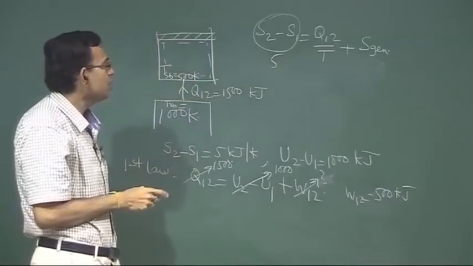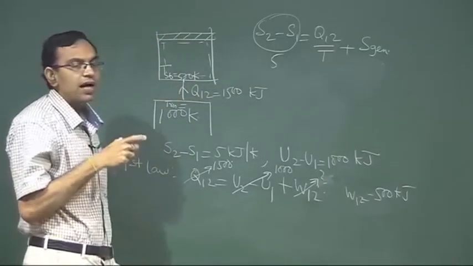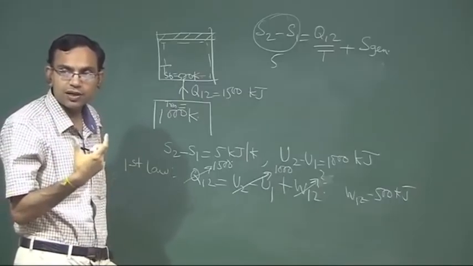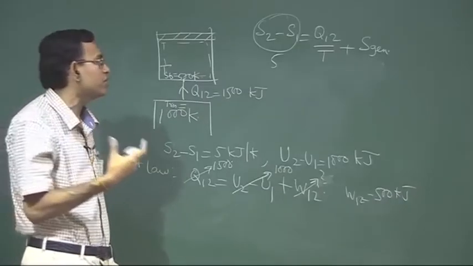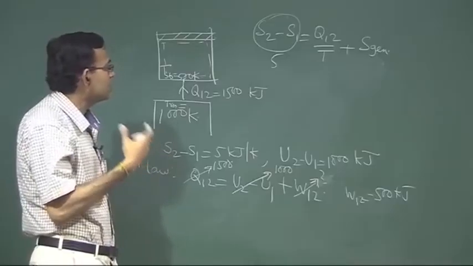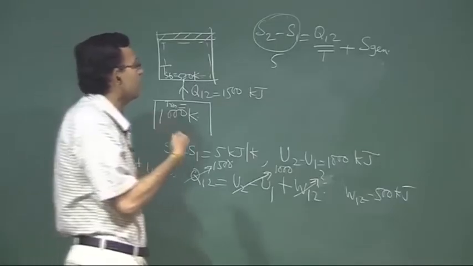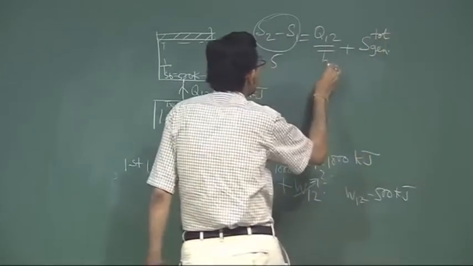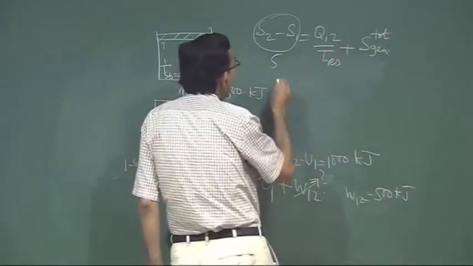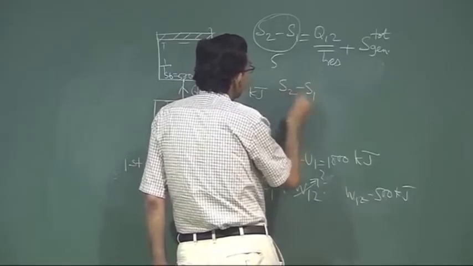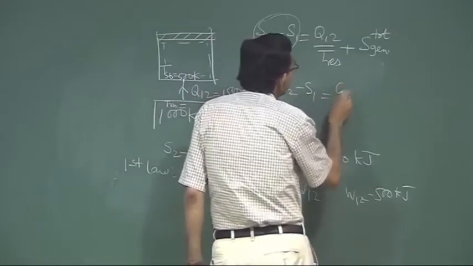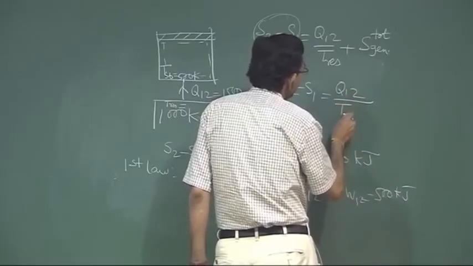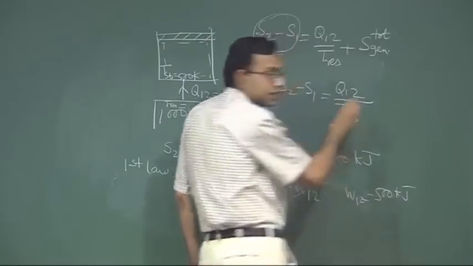It depends on, as I told, are you interested to calculate only the internal irreversibility related entropy generation or total entropy generation? If you are interested to calculate the total entropy generation, then this should be the temperature of the reservoir, and if you are interested to calculate only the entropy generation due to internal irreversibility, then this is the temperature of the system boundary.